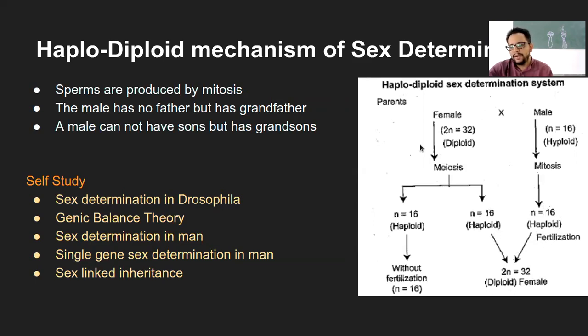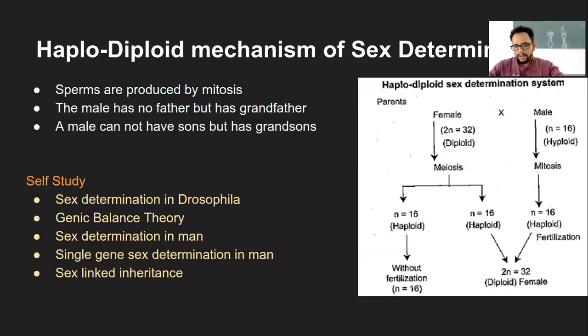Same way, like how these males have grandfathers, obviously this male will also have a grandson from this female. So that way, the male has no father but has a grandfather, and a male cannot have sons but has grandsons. So these are the peculiar characteristics of the haplodiploid mechanism.